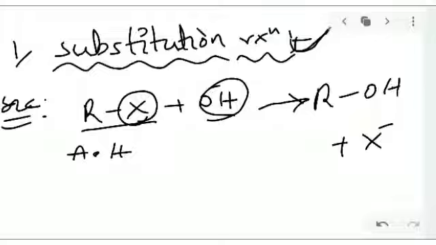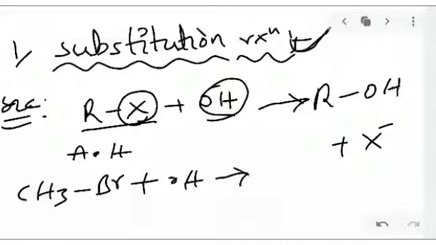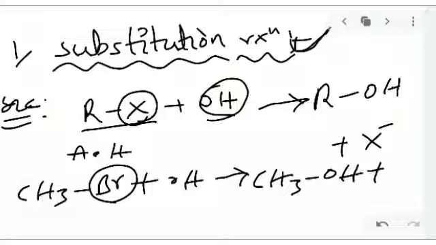Another example is methyl bromide being substituted with this one. In the place of bromide we add OH, so methanol will be formed plus bromide ion. This is an example of a substitution reaction.